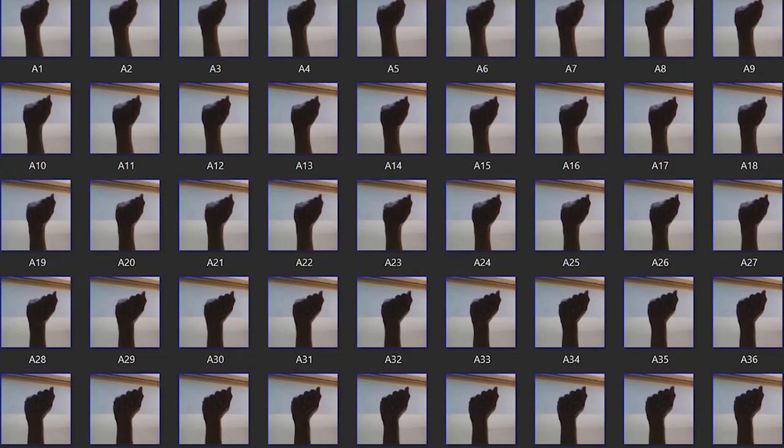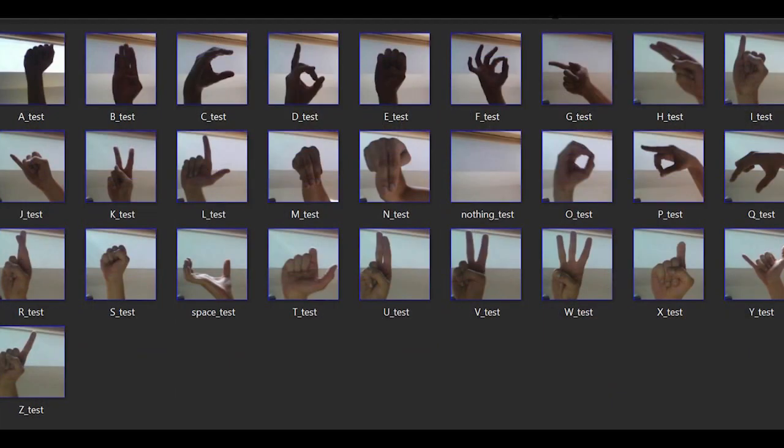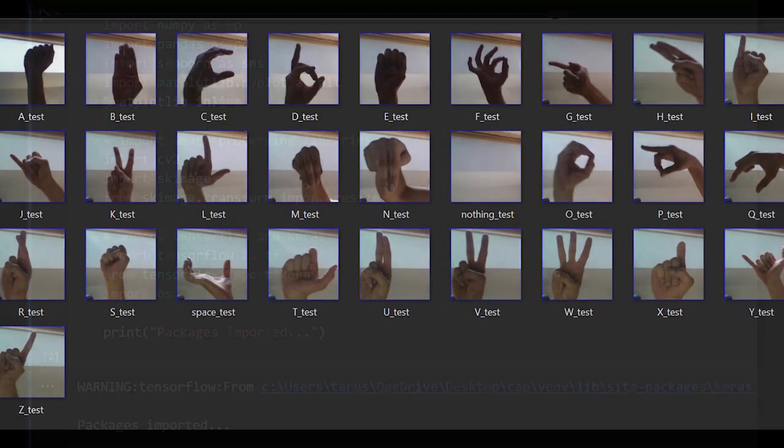The training dataset used in this project comprises 29 total classes, including the 26 English alphabets, delete, nothing, and space. Each of these classes has 3000 photos. The testing dataset for this project comprises 28 images working towards testing our algorithm.